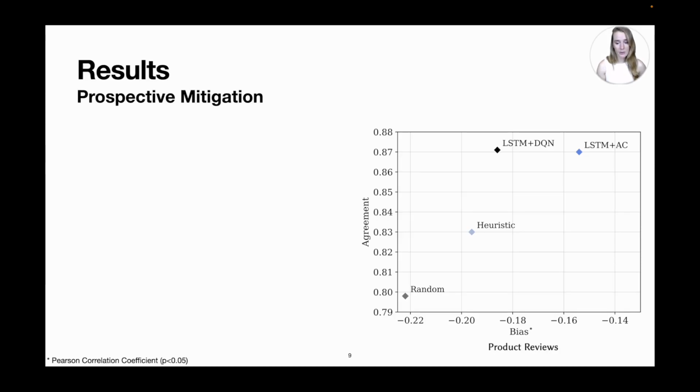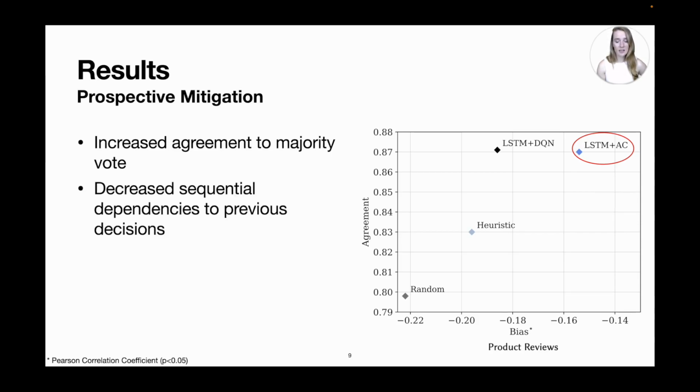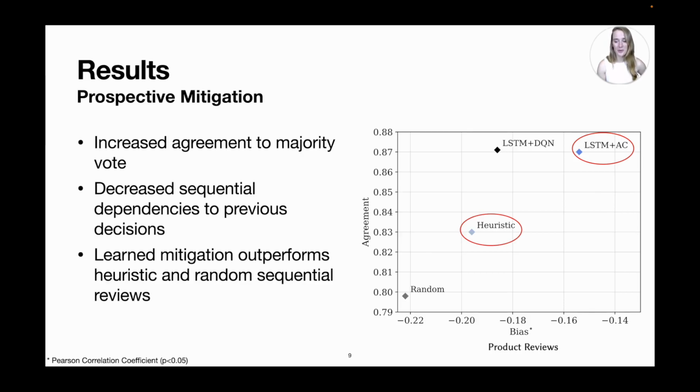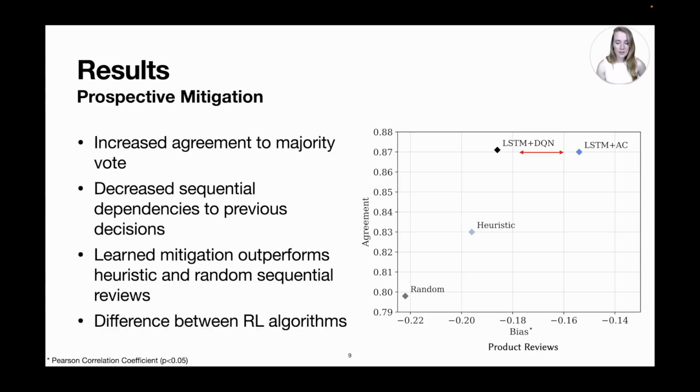Using this procedure, we find that the heuristic and learned strategies increase agreement to majority vote and decrease the sequential dependencies to previous decisions. We observe that the learned strategy outperforms heuristic evaluation and increases the agreement to the majority vote by 7%, compared to random order evaluation. We also see that there is a slight difference in reinforcement learning algorithms, but the overall agreement is the same for both reinforcement learning procedures.